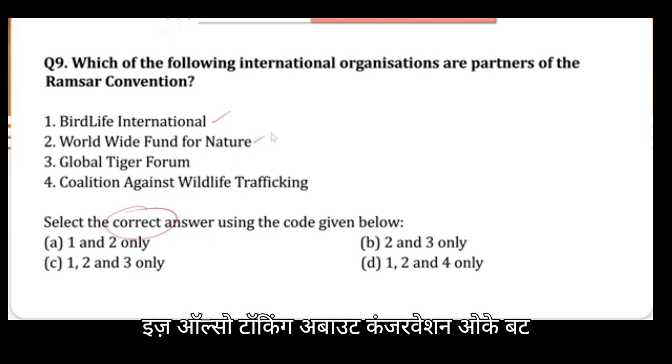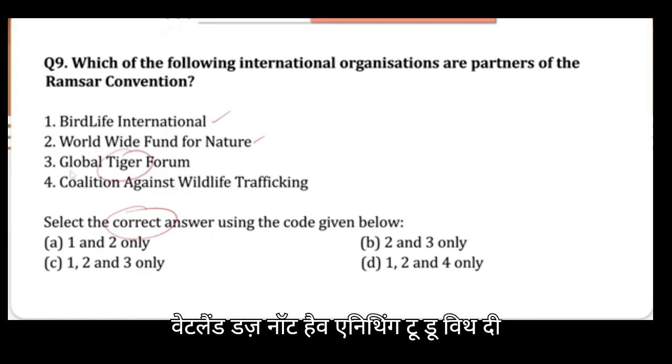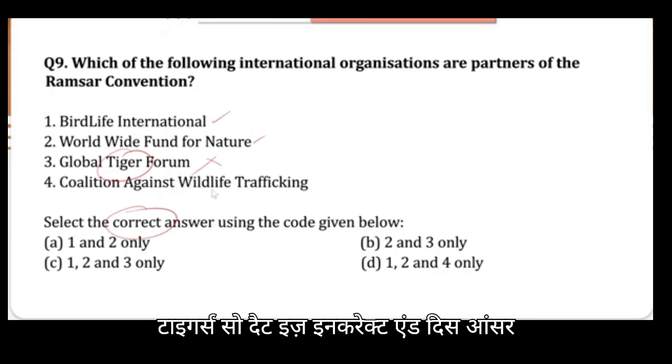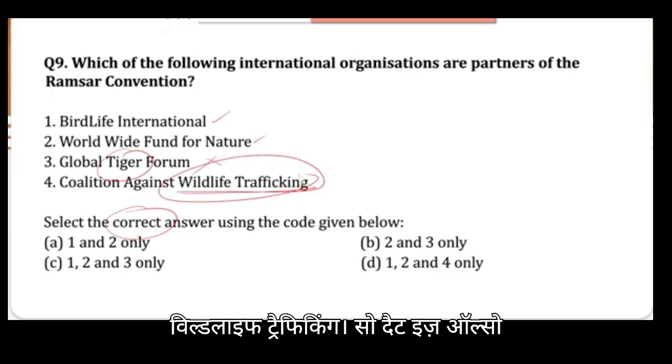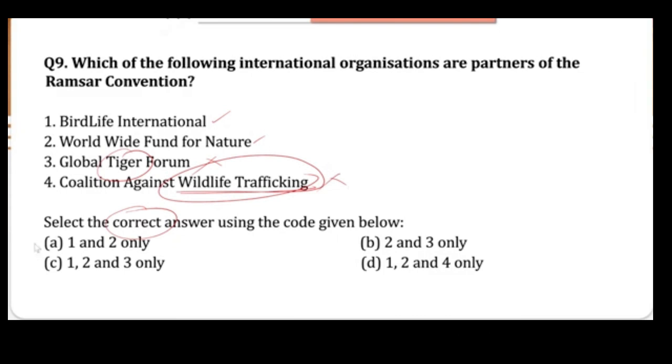because that is also talking about conservation. But when we are talking about tigers, wetland does not have anything to do with the tiger, so that is incorrect. And this Ramsar Convention does not talk about anything about wildlife trafficking, so that is also incorrect. We can say 1 and 2 are the answer. Option A is your correct answer.